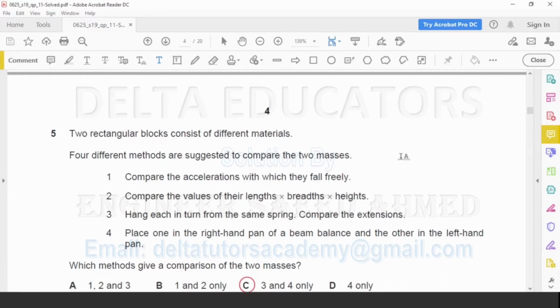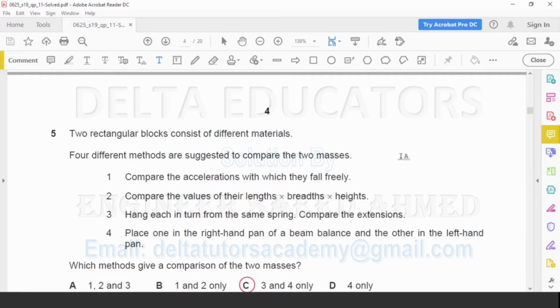Number 3. Hang each in turn from the same spring. Compare the extensions. Yes, we can compare the masses by this point, because here we are calculating the weight, and weight is given as W is equal to M into G. So mass M will be equal to W over G. So whatever be the weight we will get here, we will divide this one by the gravitational field strength G, and we will get the mass. So number 3 we can use to compare the two masses.